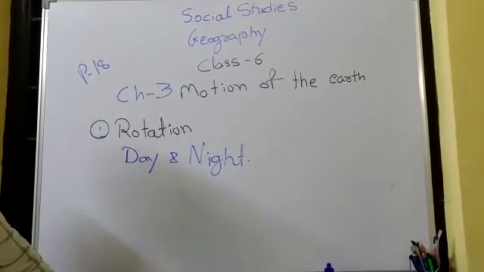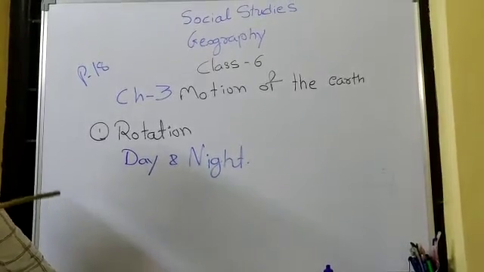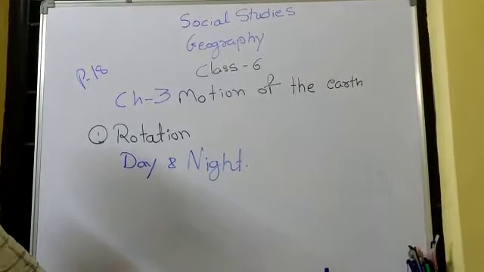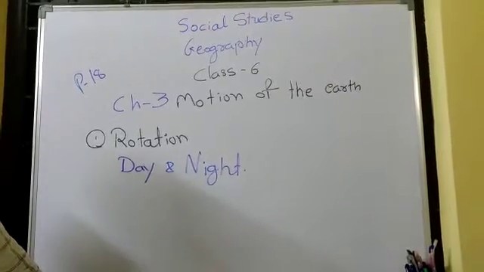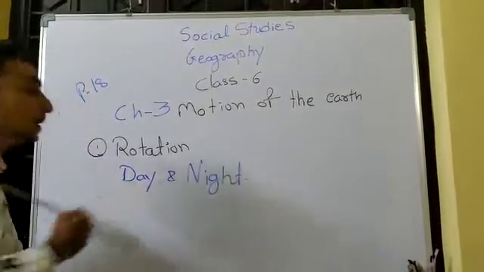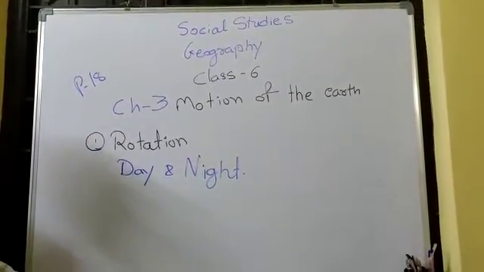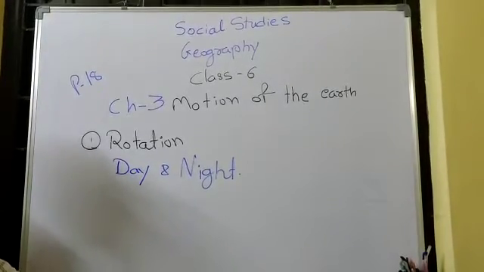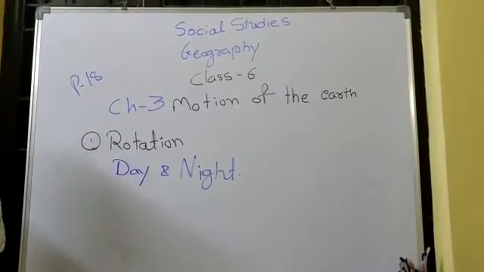Now what is the effect of rotation? What are the causes of rotation? The cause of rotation is day and night. We face day as well as night just because of this rotational movement.